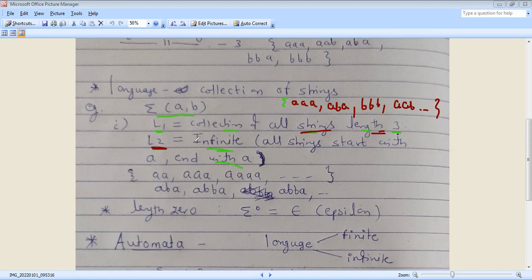The second example is L2, an infinite language: all strings that start with A and end with A. The solution is all strings that start with A and end with A. Another possibility is start with A, end with A, and in the middle write any string, because the given alphabet is A, B. This is a language.